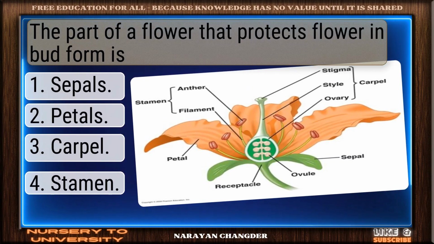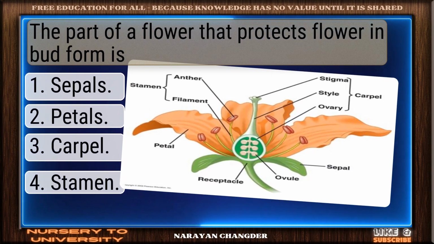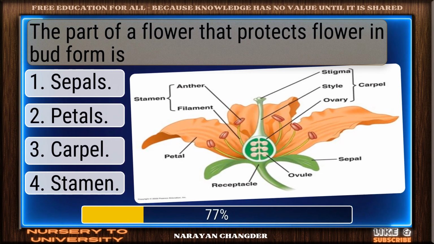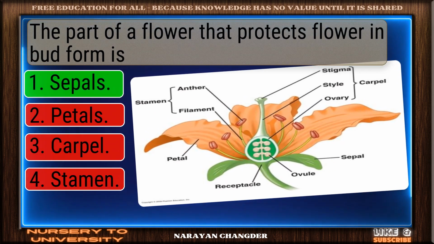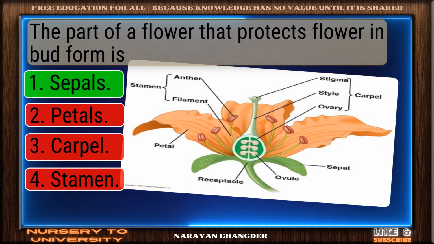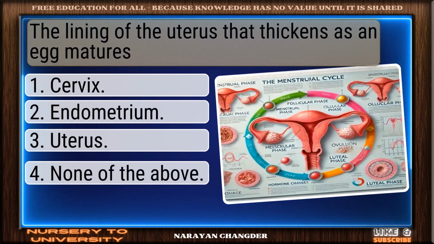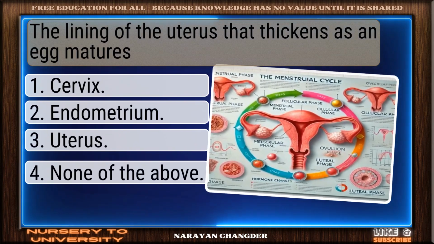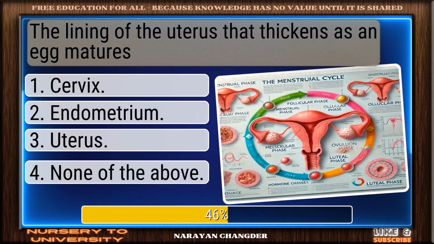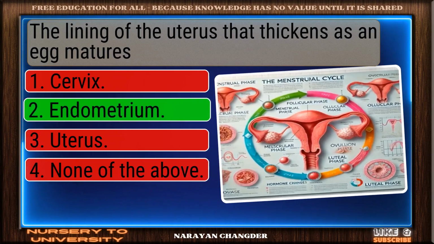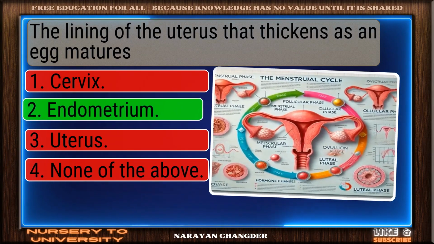The part of a flower that protects flower in bud form is. Excellent. Sepals is a brilliant choice. The lining of the uterus that thickens as an egg matures. Good job. Endometrium works well here.